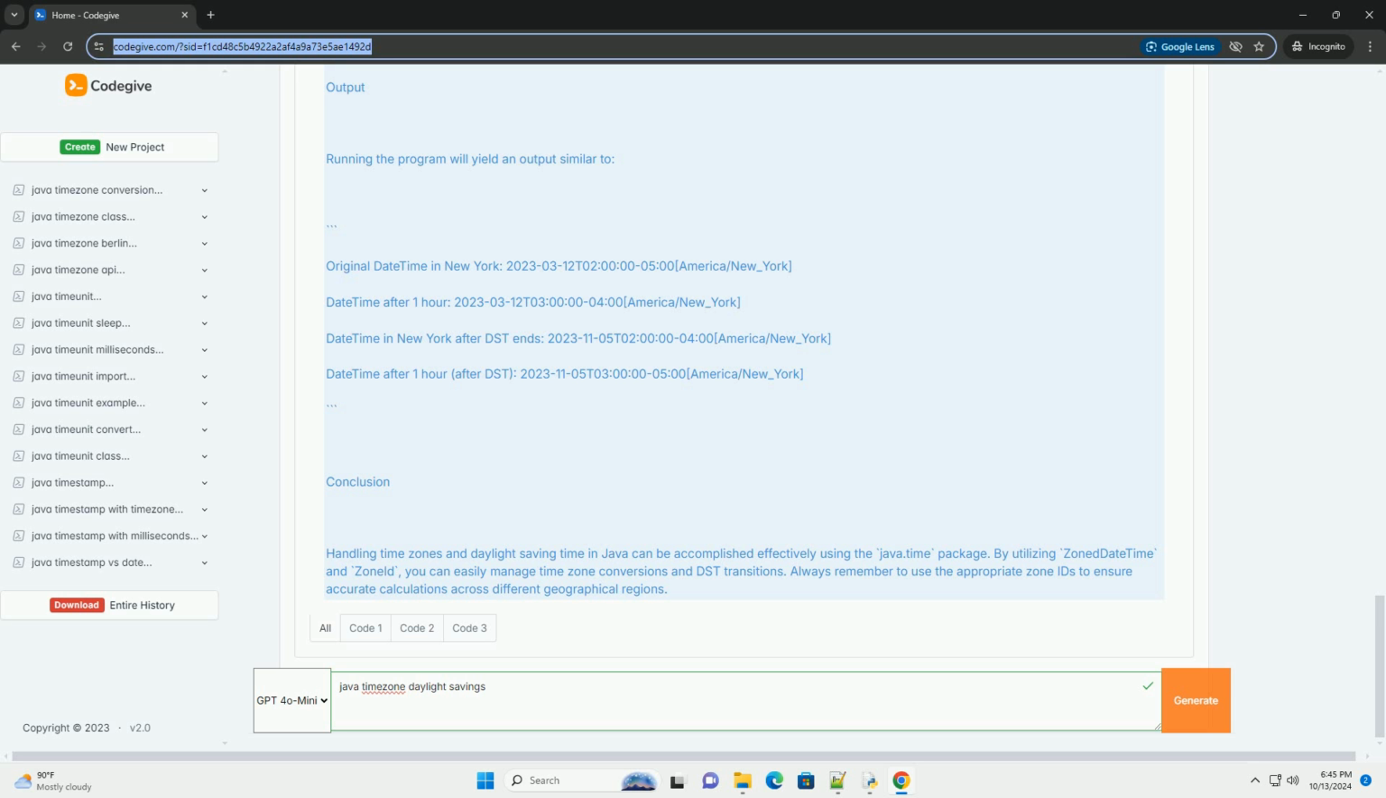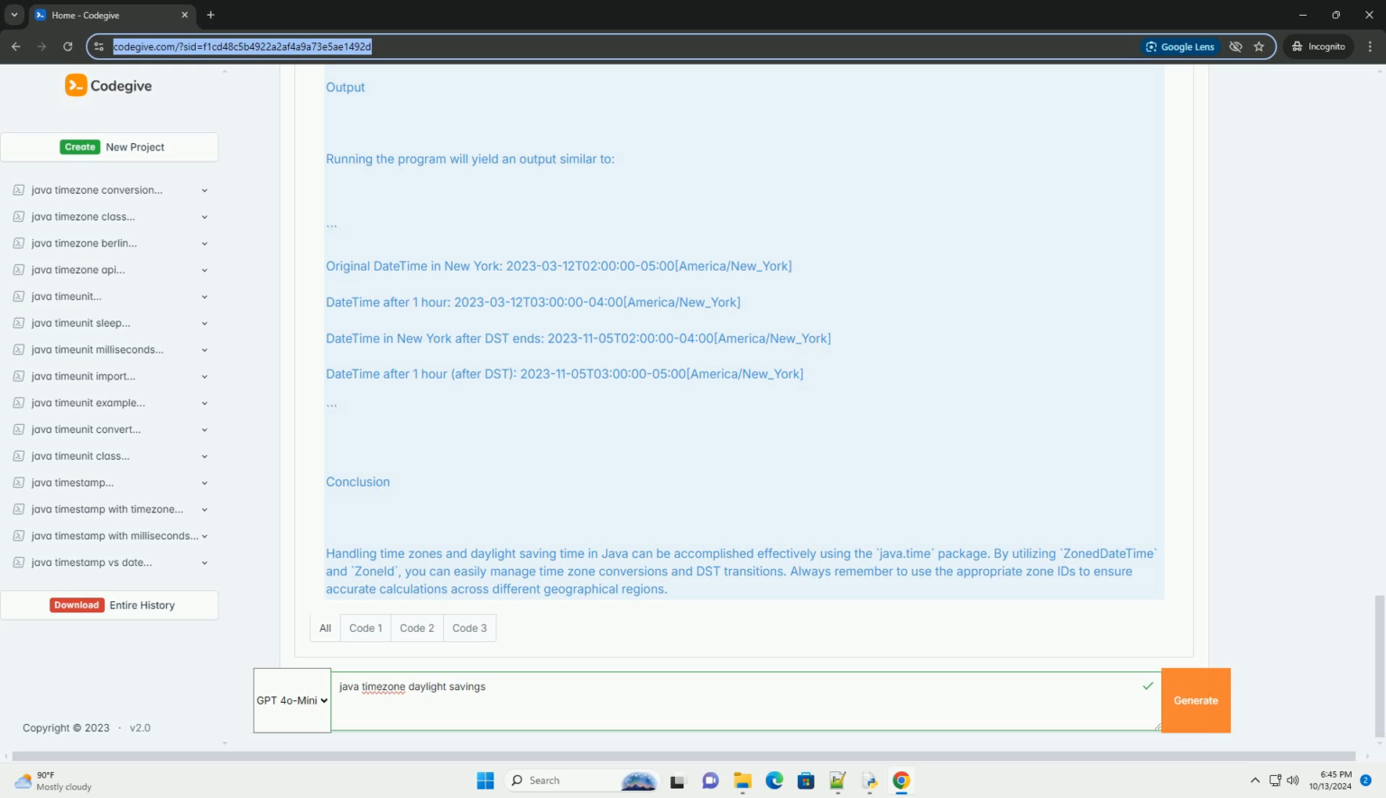Explanation of the code. 1. Zone ID, we define a zone ID for New York using ZoneId.of, America/New_York. This will automatically handle daylight saving time transitions based on the rules for that time zone.